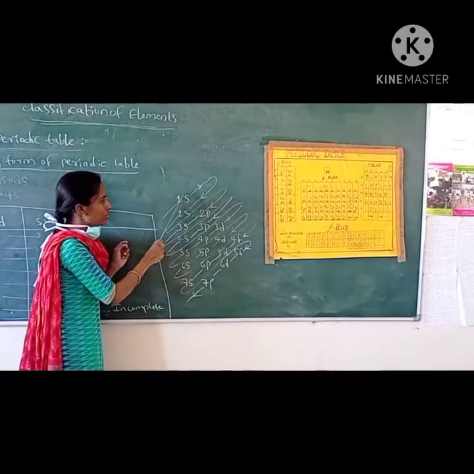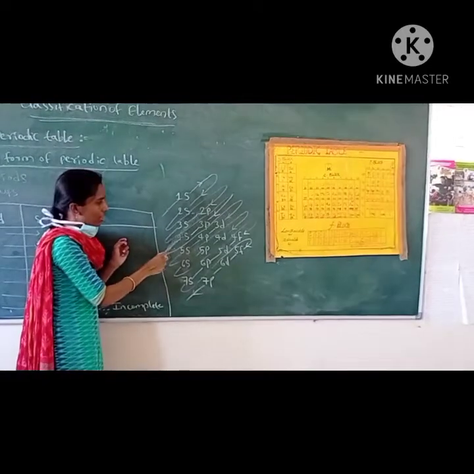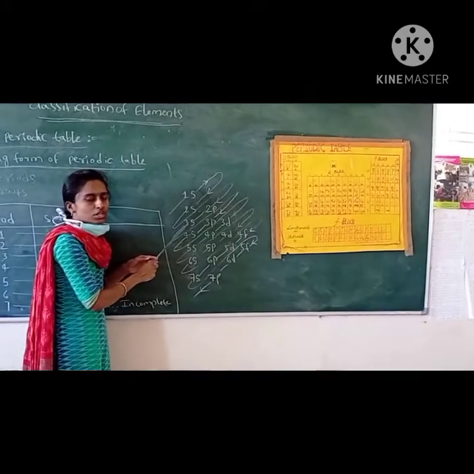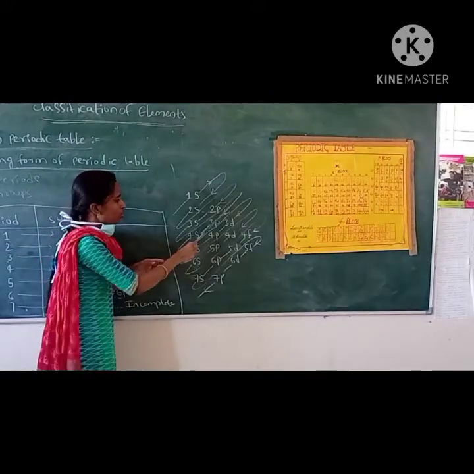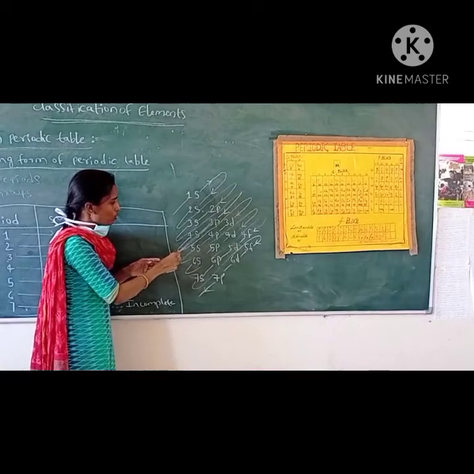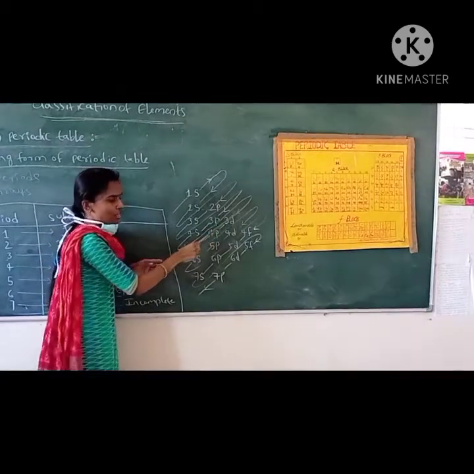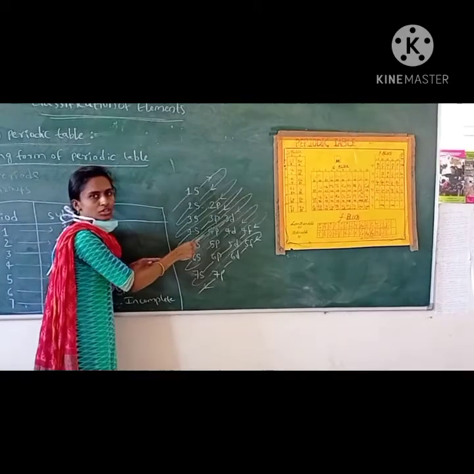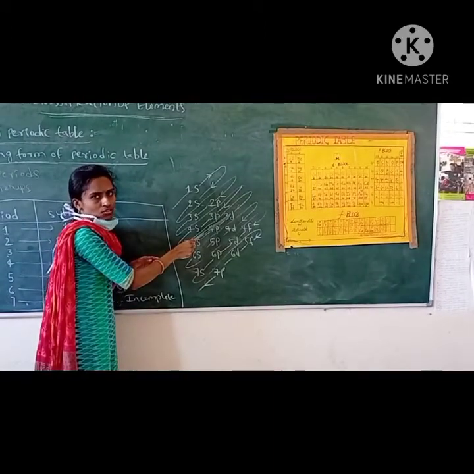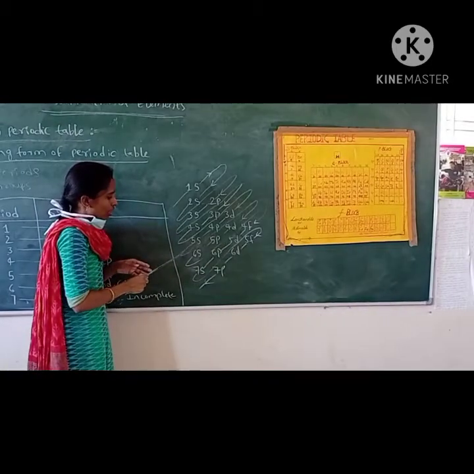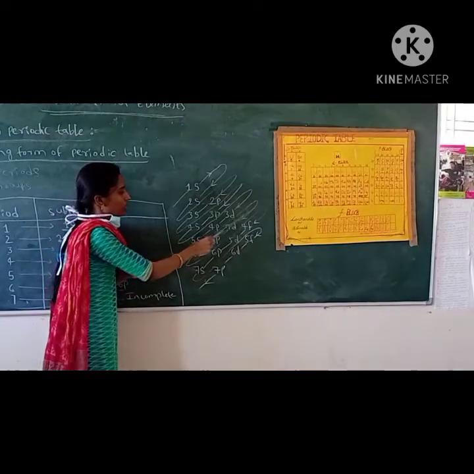In the third period the electrons enter the 3s orbital and then 3p, then the electrons go to 4s and then 3d, and this 3d orbital will be filled by 10 electrons, then 4p, then 5s, and after 5s, 4d.